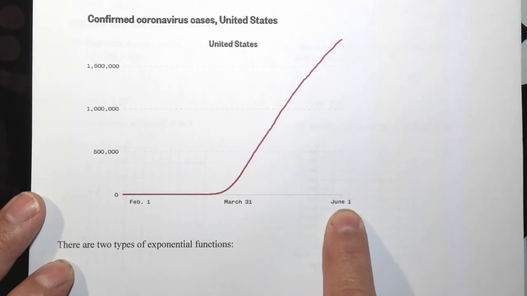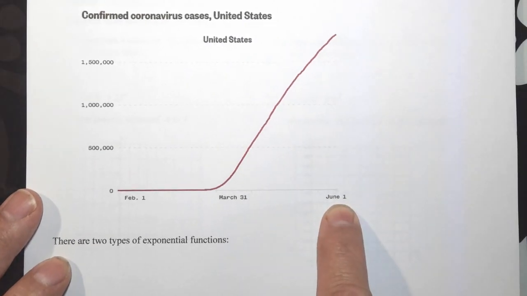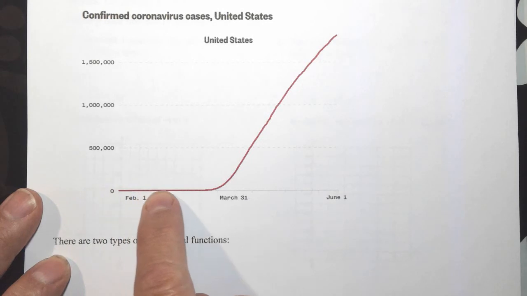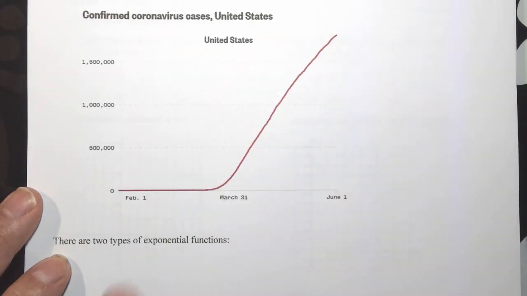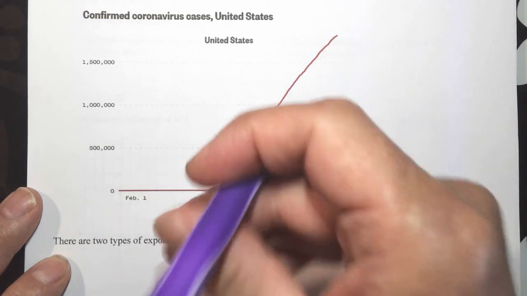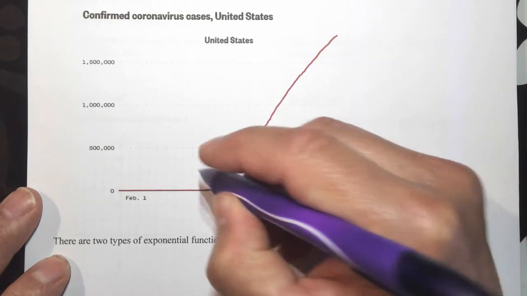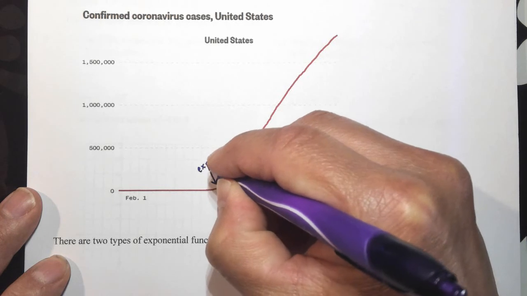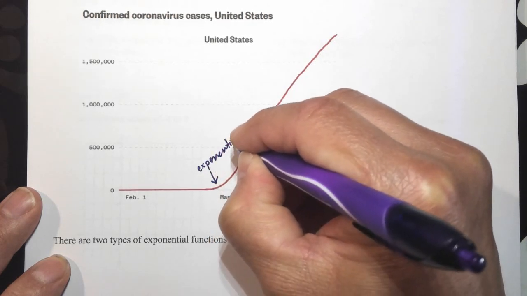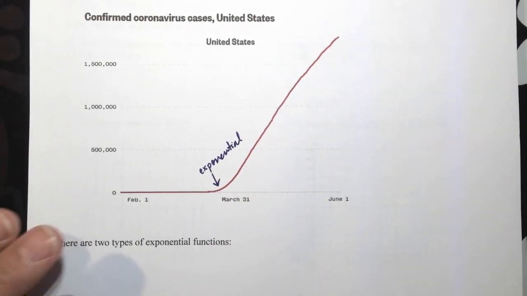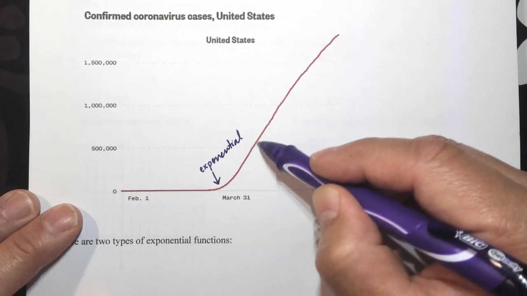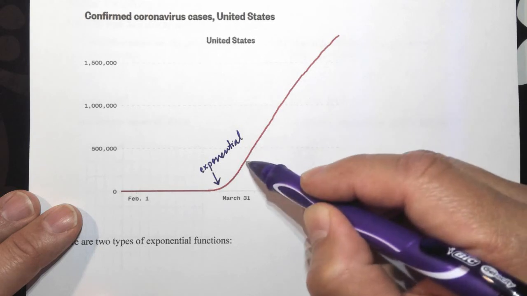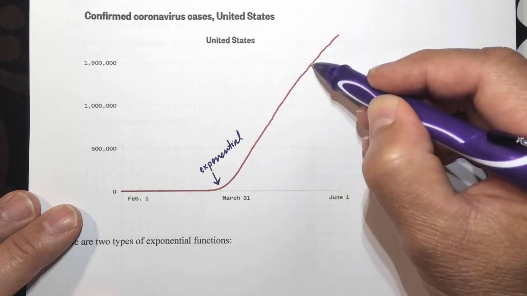This is where we're at, roughly, right? So these are just cases, not number of deaths, just number of cases. So right about here is where it became exponential for our country. Obviously different for Italy, for China, etc. Exponential curve right there, exponential growth. And this is roughly linear, yeah? From here to about right there is roughly linear.